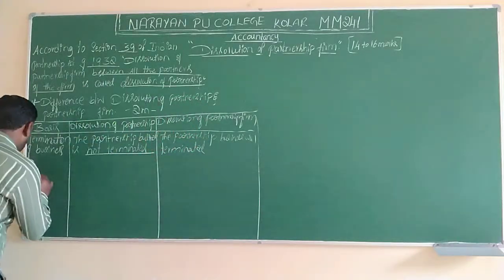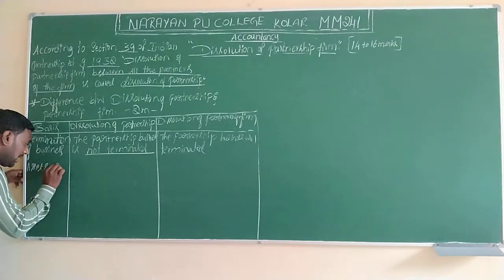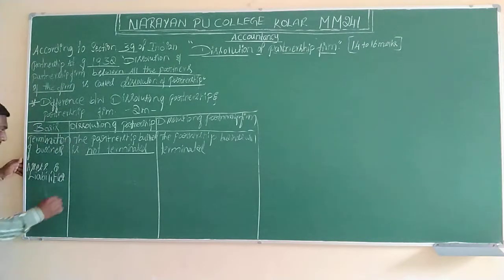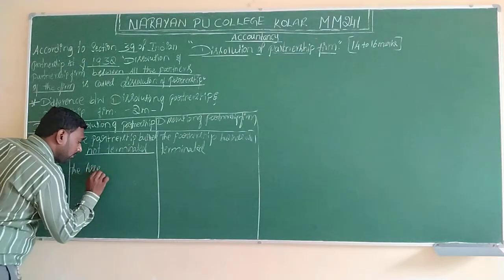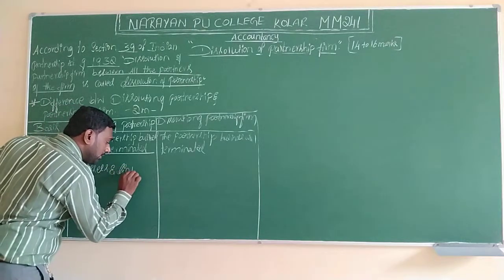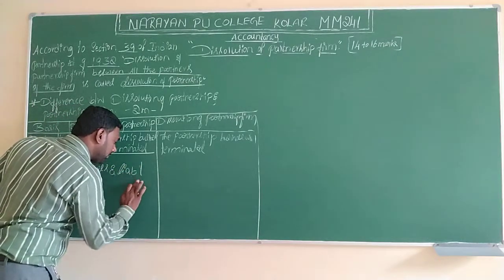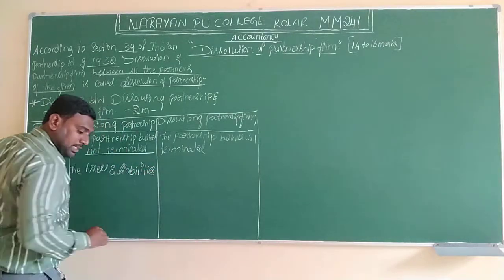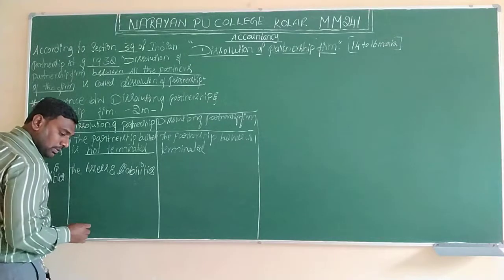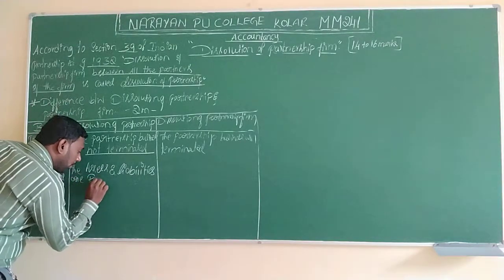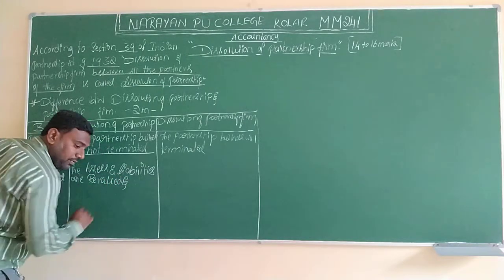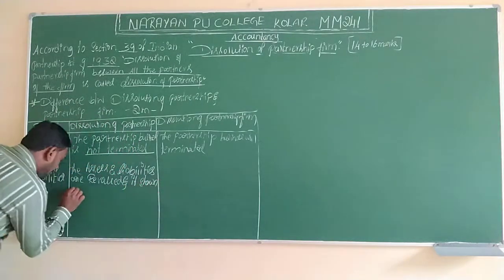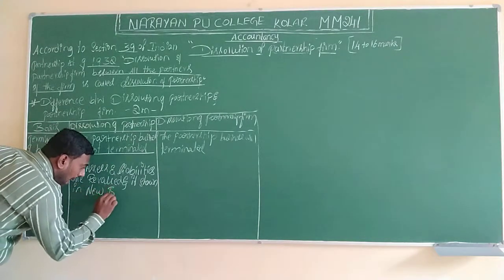The second one is assets and liabilities. When it comes to dissolution of partnership, the assets and liabilities are revalued and shown in the new balance sheet.